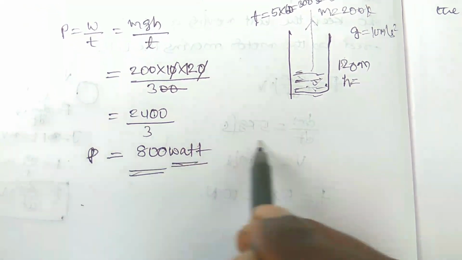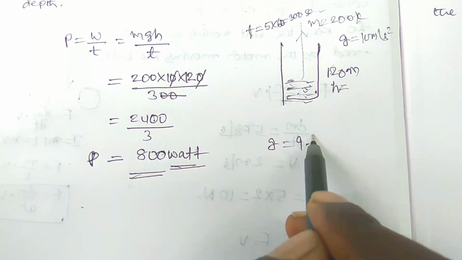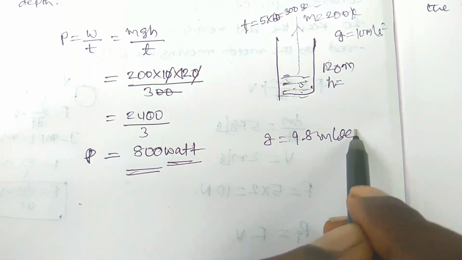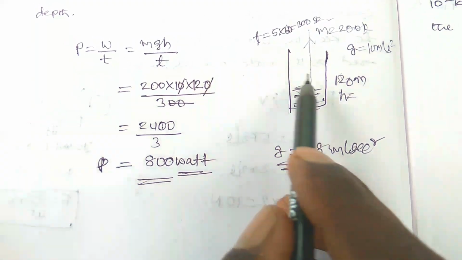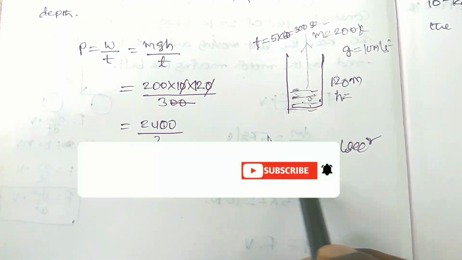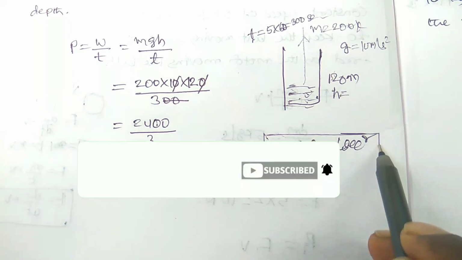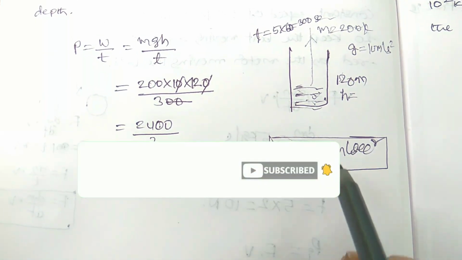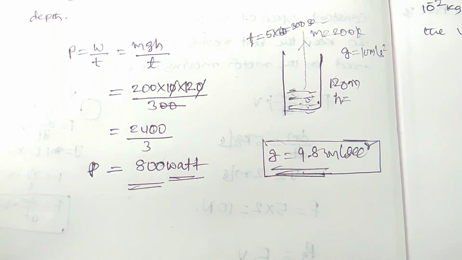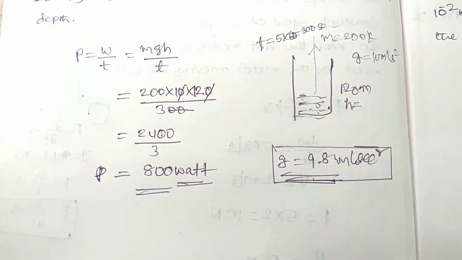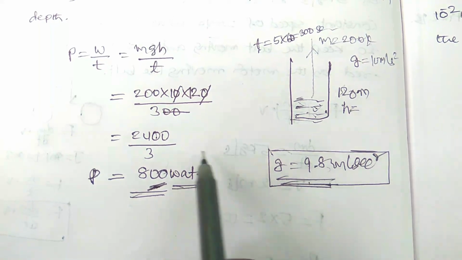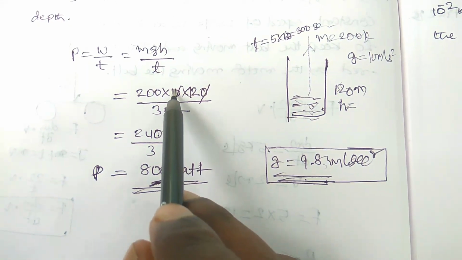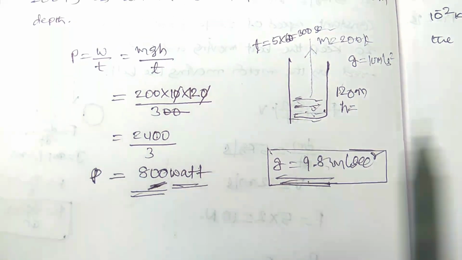If the g value is mentioned as 9.8 meter per second square, then only you take that value; otherwise take 10 meter per second square for better calculation. Check once again after you calculate the answer whether it is in the options or not. If it is not there, then use 9.8, and you will get the answer.